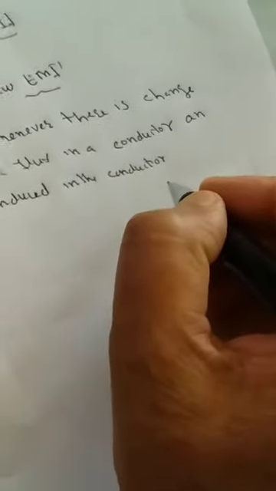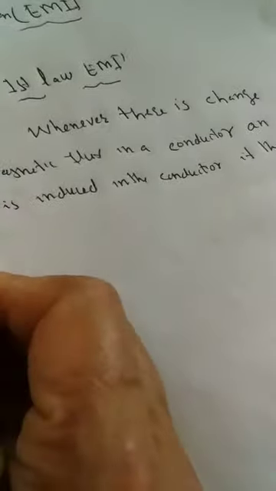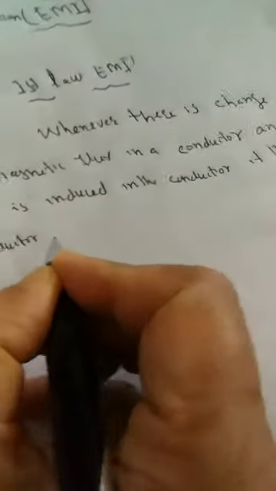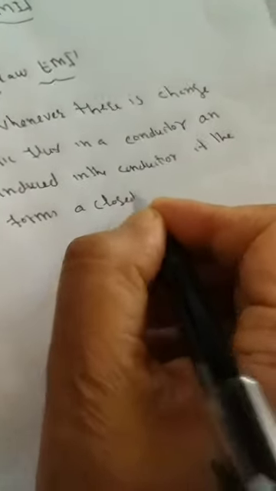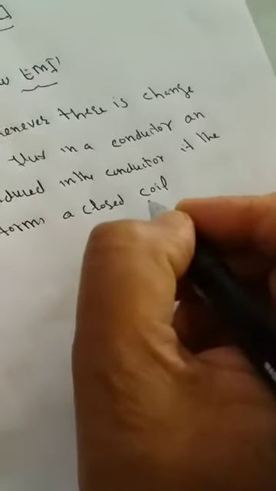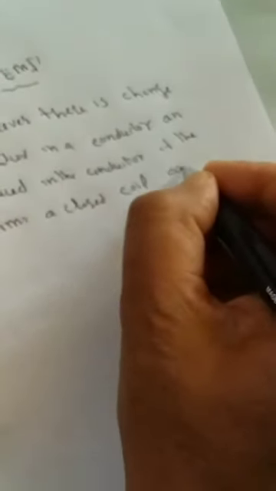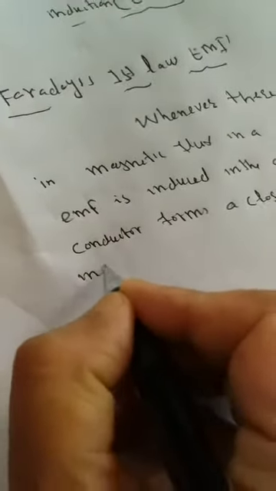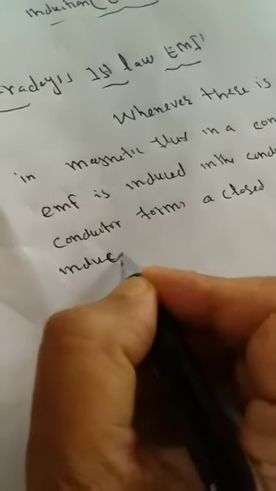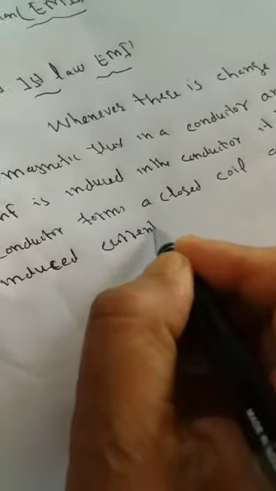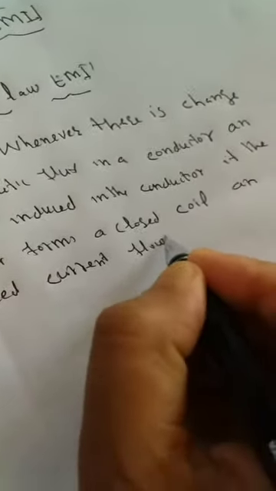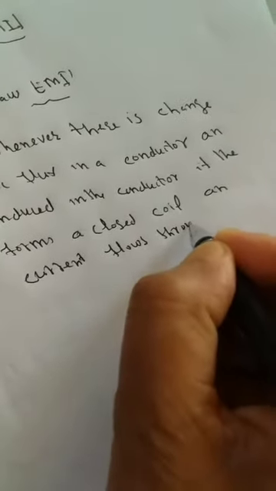If the conductor forms a closed coil, that means it completes a circuit, a closed coil, then an induced current flows through it. Try to understand this first. I am reading the statement once again.